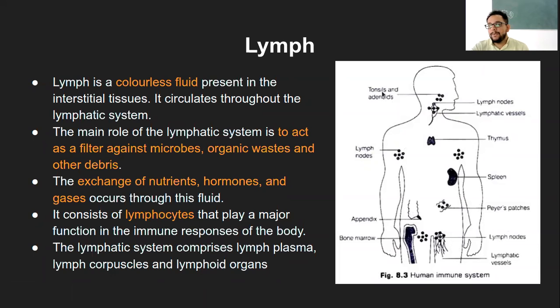If you know of tonsils, which is commonly known, tonsils are usually swollen if we have some infection, or if you have any injury around the hand or around the leg. If it is around the hand, the armpit lymph nodes are a little swollen and it pains in the armpit area.